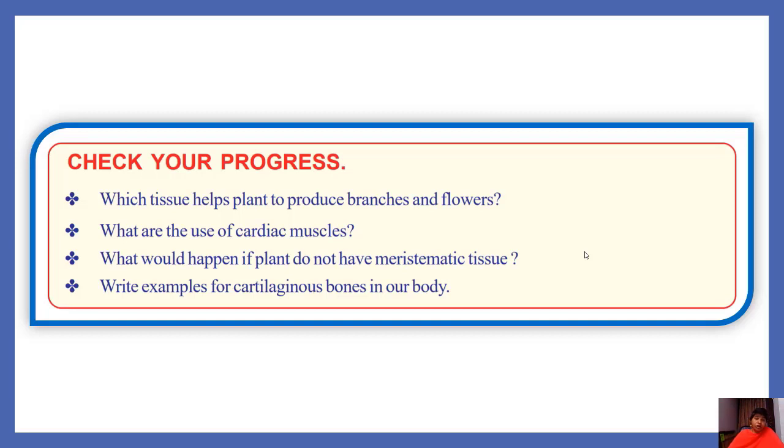Write examples for cartilaginous bones in our body. Cartilaginous bones are located at the tip of our nose, our external ears, our vocal cords, and the C-shaped cartilaginous rings present in our trachea, and some others are there.